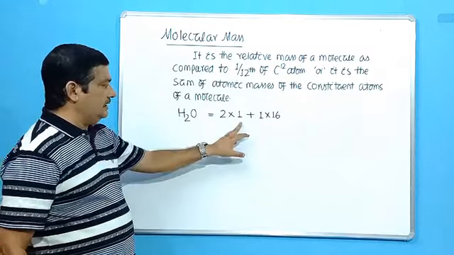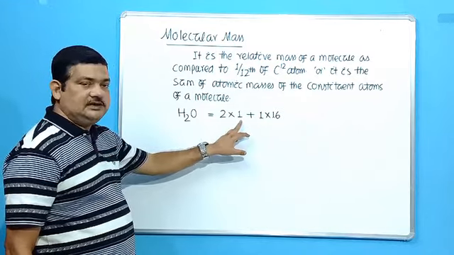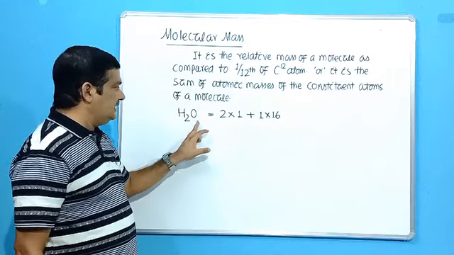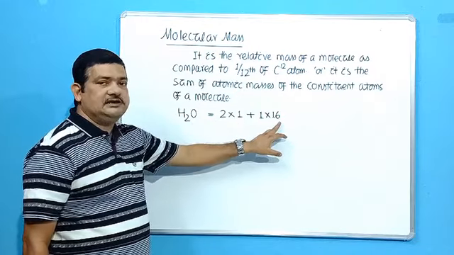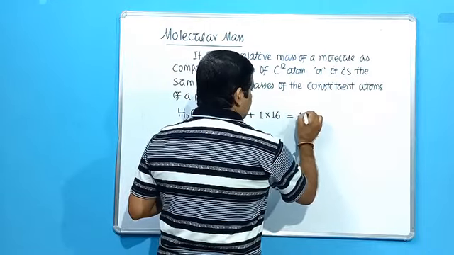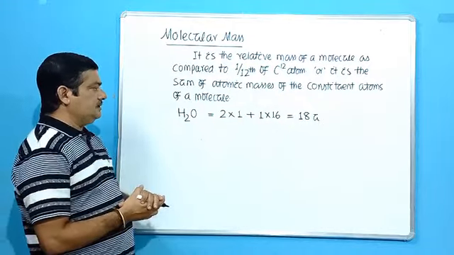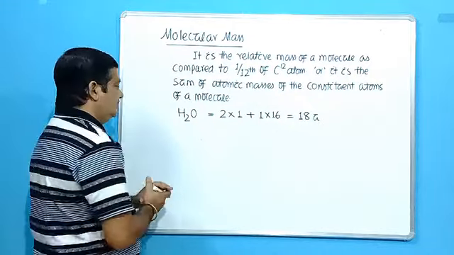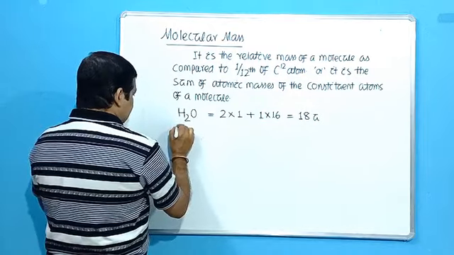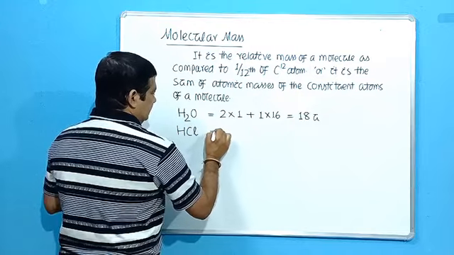So number of atoms into atomic mass. It will be 18 U. So the molecular mass of water is 18 U.